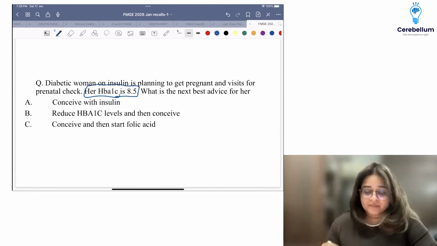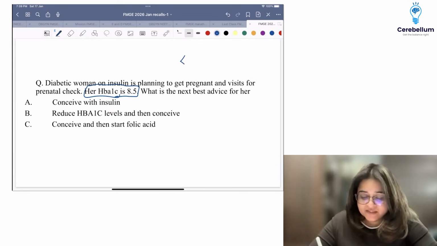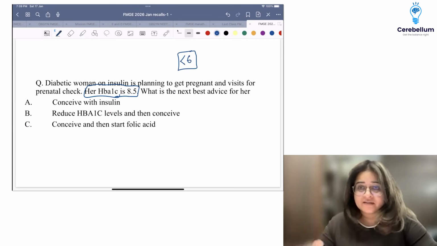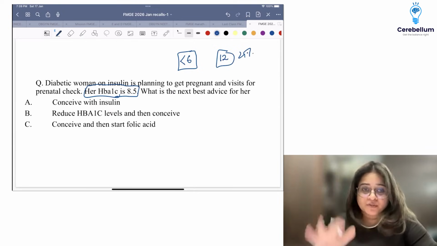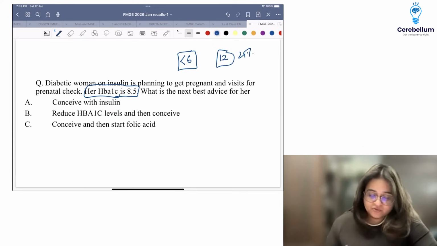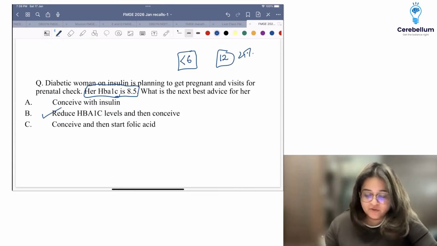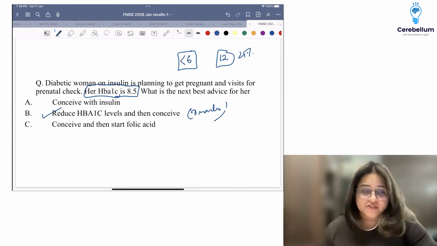All right. So remember, you have to optimize the HbA1c. You have to bring it less than 6 because I've told you this, the higher the HbA1c at conception, the higher the risk of congenital anomalies. In fact, with the HbA1c of 12, there is a 25% risk of anomalies. So you want to bring her sugars down. Okay, reduce the HbA1c level, and then she has to conceive.